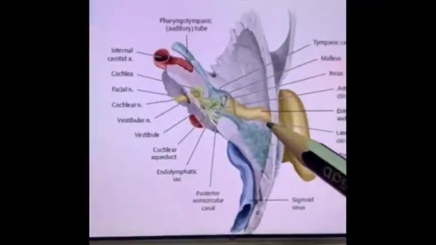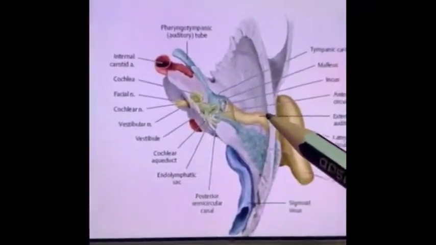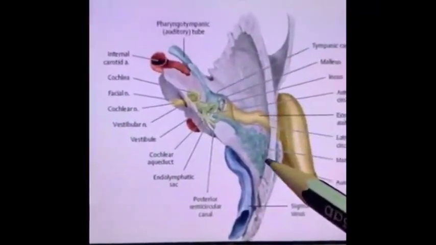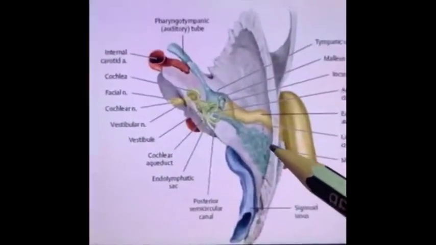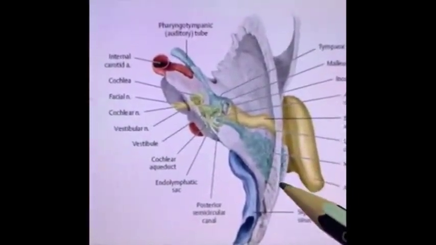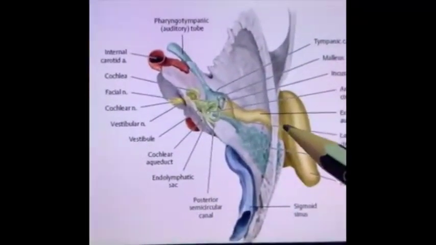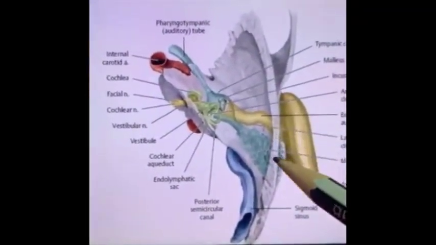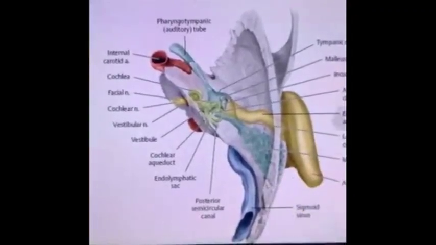The thickness of the squamous temporal bone is very little at the time of birth. It is only about 2 millimeters thick, and the thickness increases every year at the rate of 1 millimeter. So it reaches its maximum thickness, about 12 to 15 millimeters, at the age of about 12 to 15 years.